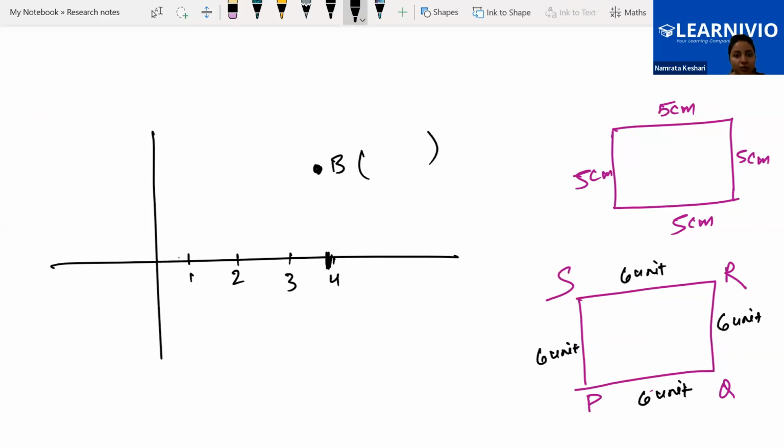Here, let me take 4. Here is the 4. What is the x coordinate at B? Ma'am, 4,0. Okay, 4,0. 0 we will not say. Okay, y coordinate can be any other number.